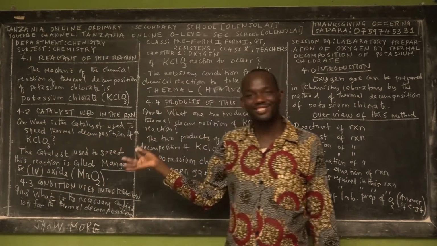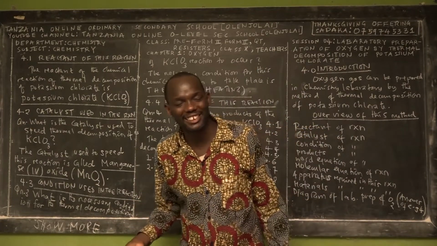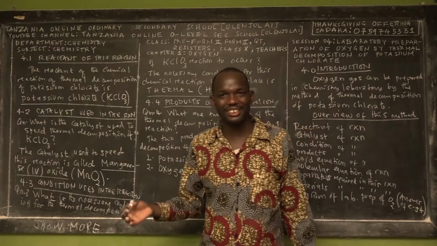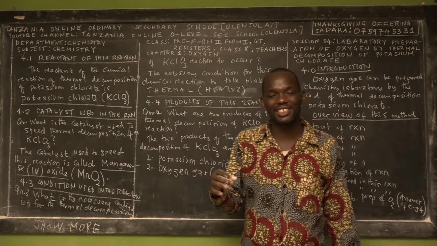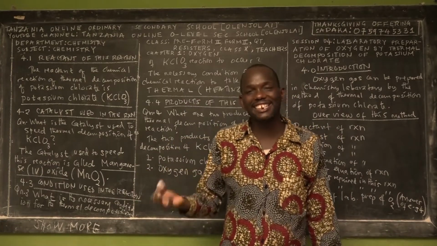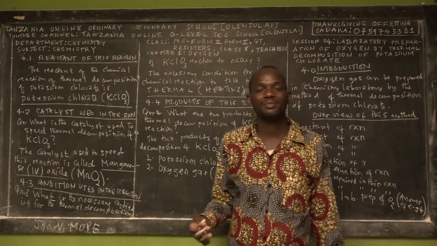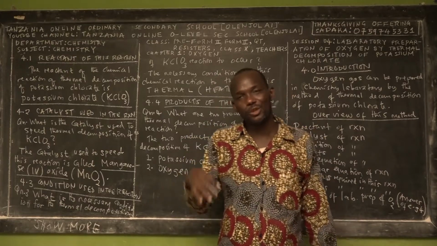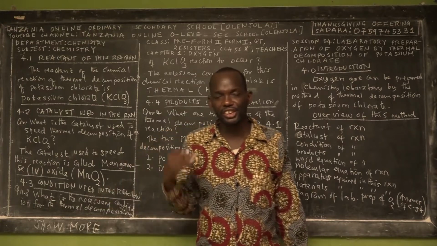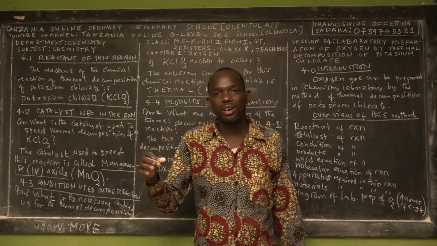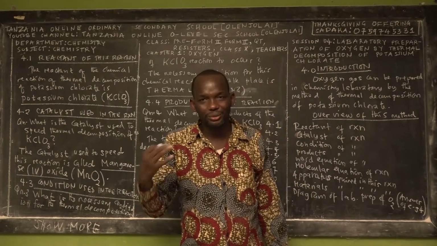Now we know the reactant of the chemical reaction. We know the catalyst used in the thermal decomposition of potassium chlorate. We know the condition for it to take place. We know the products that this chemical reaction is going to give us. So, ladies and gentlemen, now we can write our general chemical equation, and after writing it, we may get two types of very important chemical equation in chemistry, the word equation and the molecular equation.